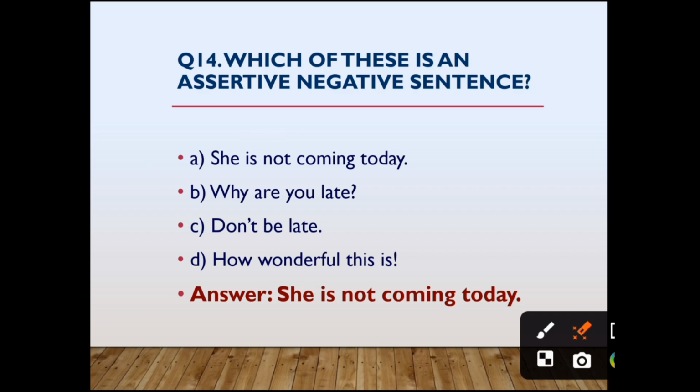A. She is not coming today. Don't get confused with option A and option C. Don't be late. It's a warning. It's imperative sentence. That is why option A is the correct answer.